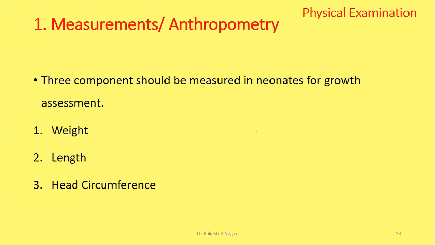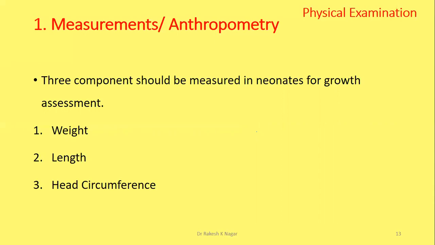Then come to measurement, or anthropometry. Three components: weight, birth weight. We have to assess birth weight at the time of birth, and at each and every examination we have to record weight, length, crown to heel length, and head circumference.